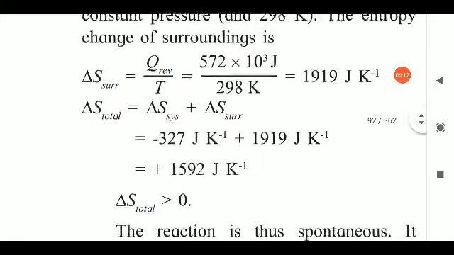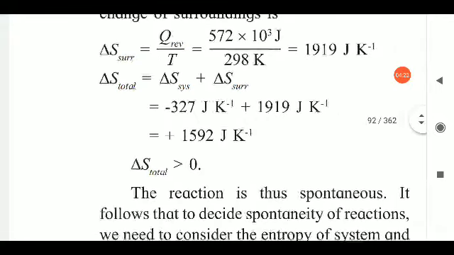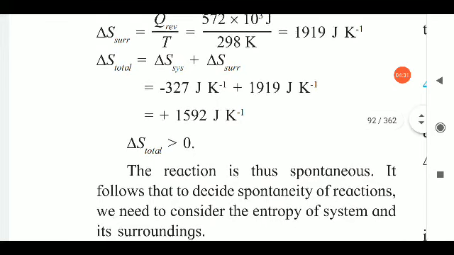Now by knowing this value, we are going to determine delta S total, because we have got delta S surrounding, and for delta S total we should know both values, and one of the values we have got in the above equation.